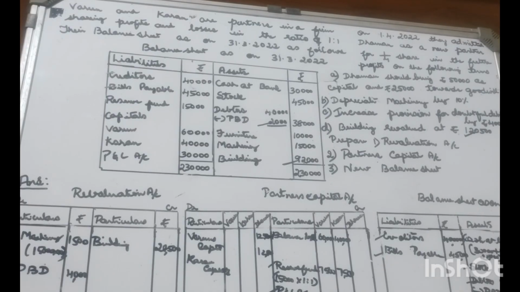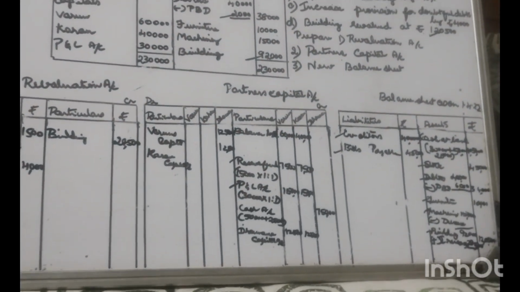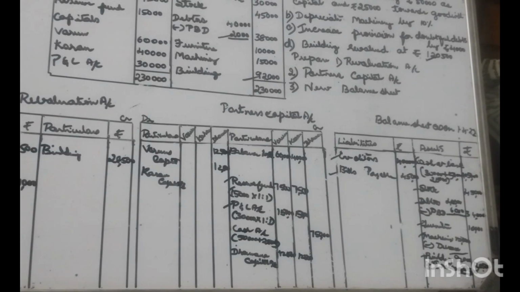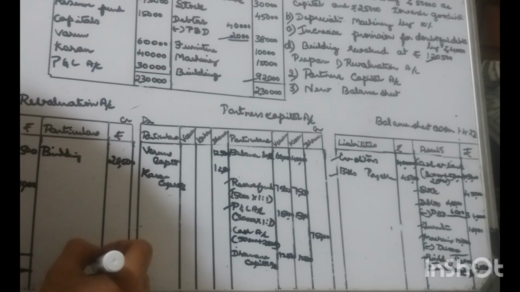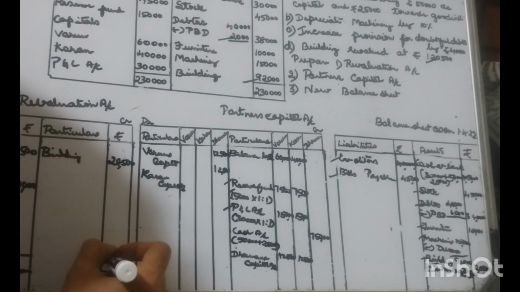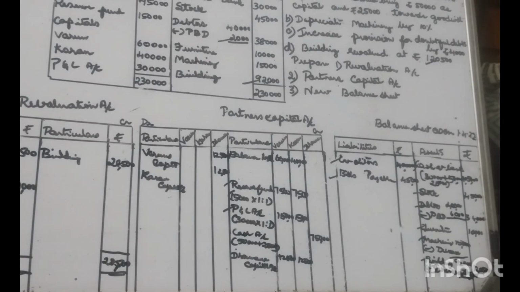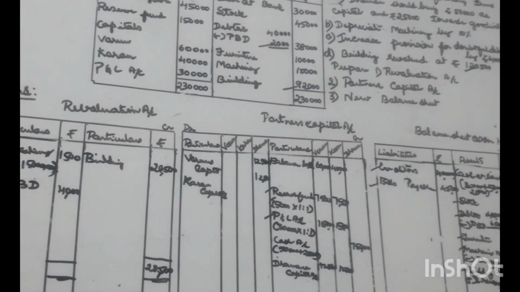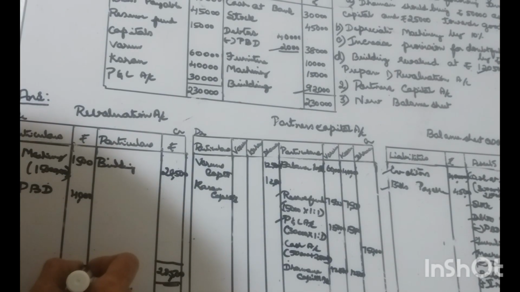So these are the entries that have to be made, and finally these accounts have to be closed. By finding out the total, here the total is 28,500. Write the same total under the debit side also, 28,500.